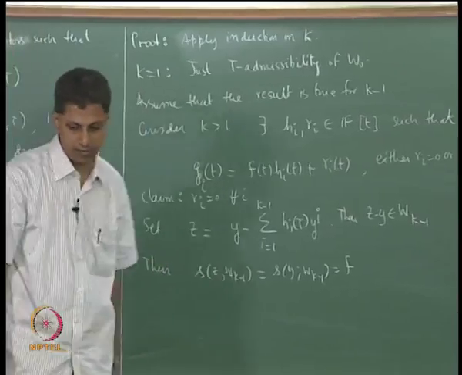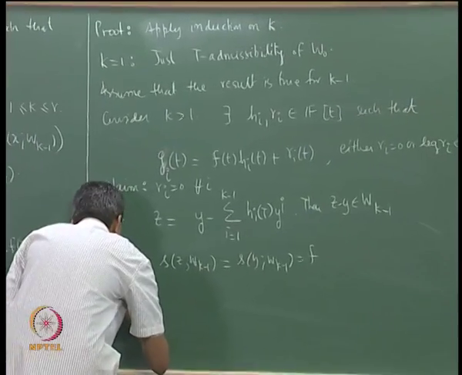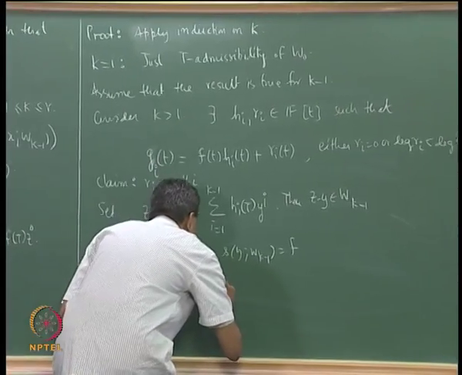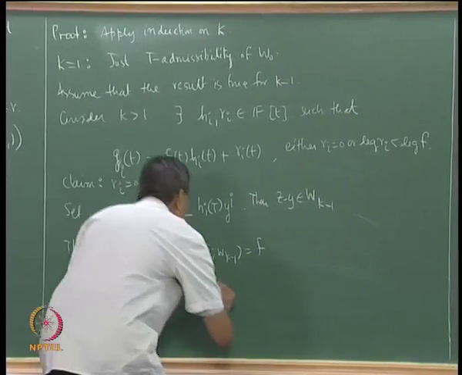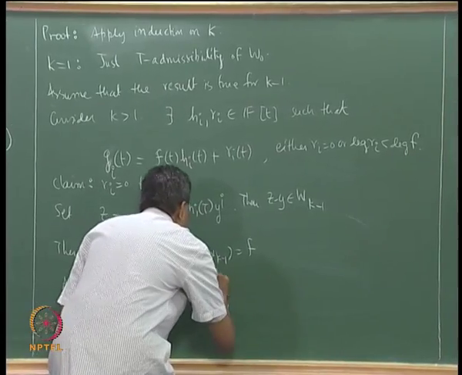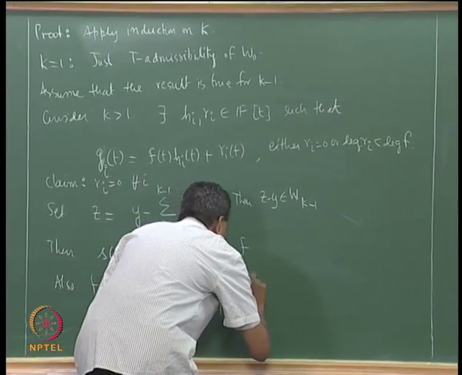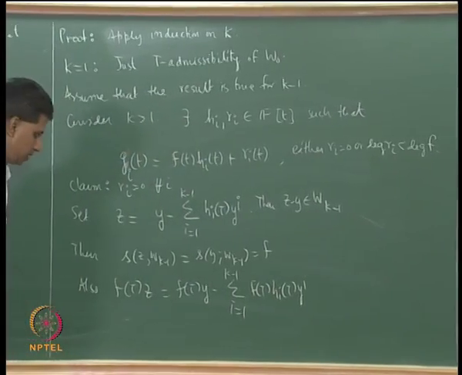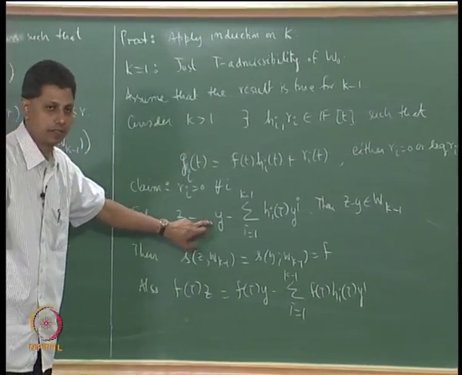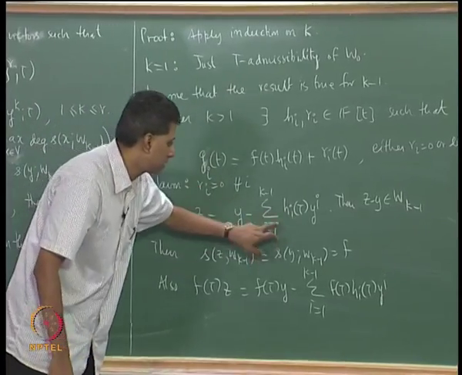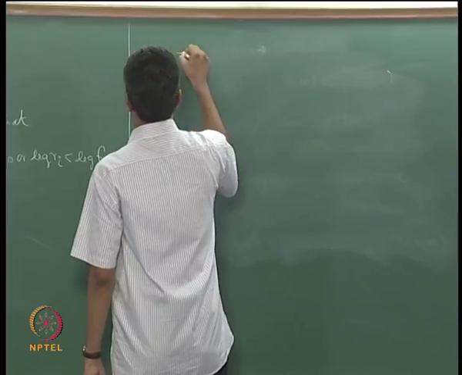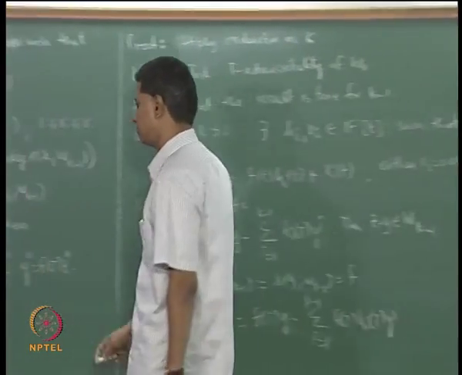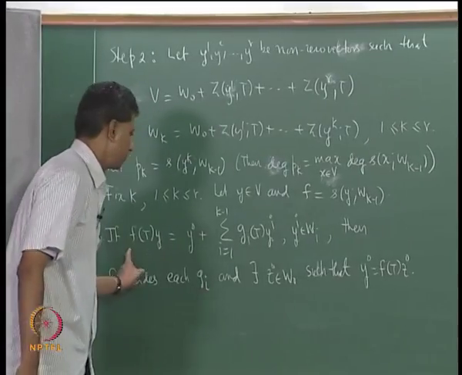So I have this. Also look at f(T)z. f(T)z is f(T)y minus the summation i equals 1 to k minus 1 of f(T)h_i applied to T y_i. I have applied f(T) to this vector. There is an expression for f(T)y from the theorem, from this representation.